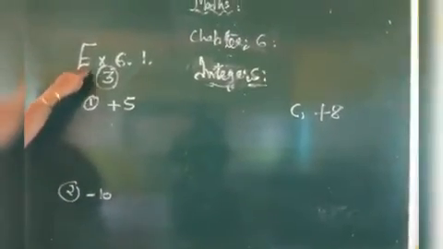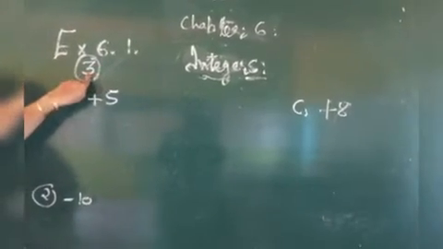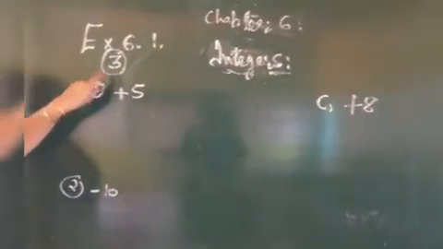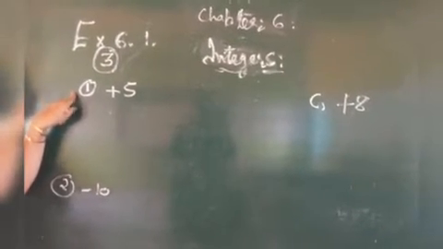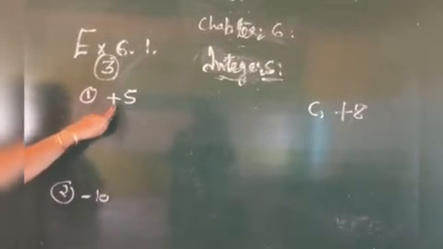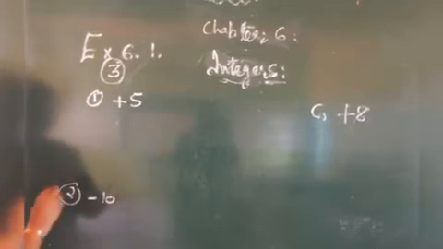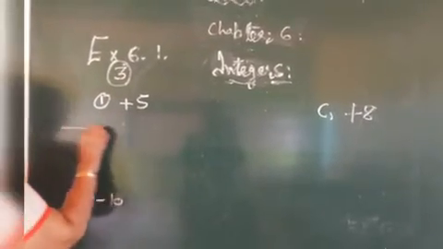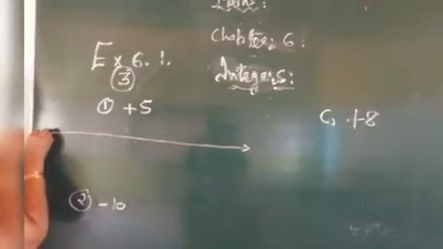Represent the following numbers on a number line. For all these, we had to draw a different number line for each question. Okay, let's start exercise 6.1 question number 3. In question number 3, the given numbers have to be represented on the number line. How will you represent these numbers on the number line?